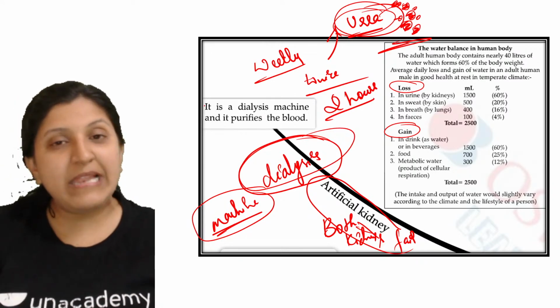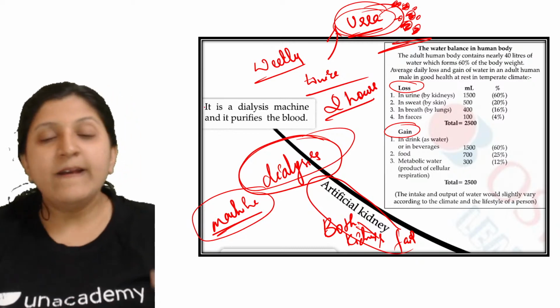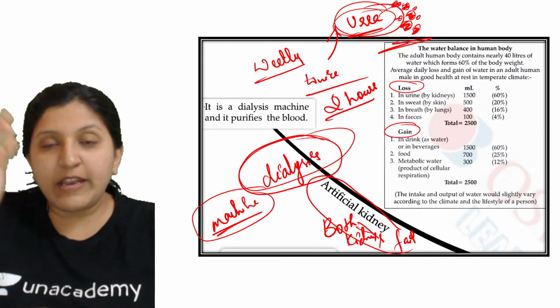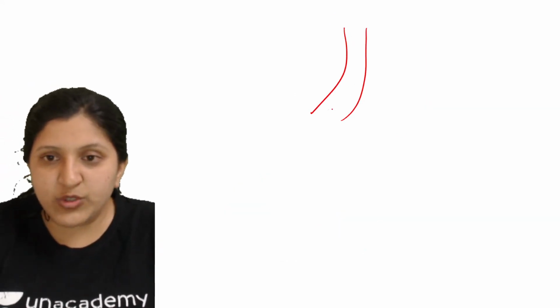All the millions of these nephrons are going to filter the blood that comes through the renal artery to the kidney. So the renal artery is coming to this kidney.